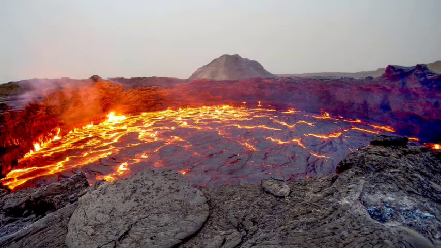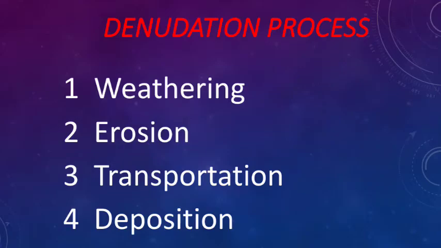Understood? Over millions of years, the rocks have been changing their shape into valleys or plains, and river valleys cut into mountains and plateaus. You can observe how this happened.